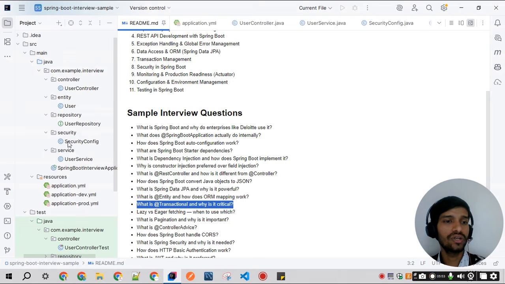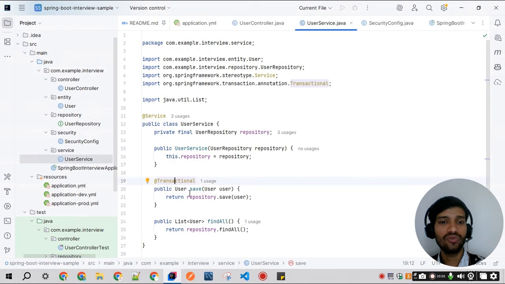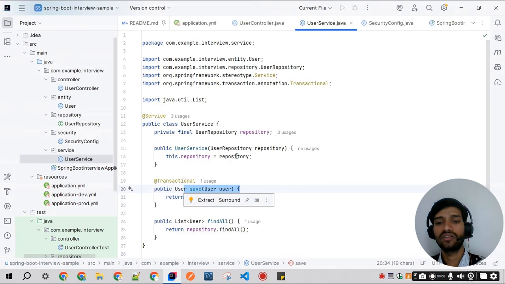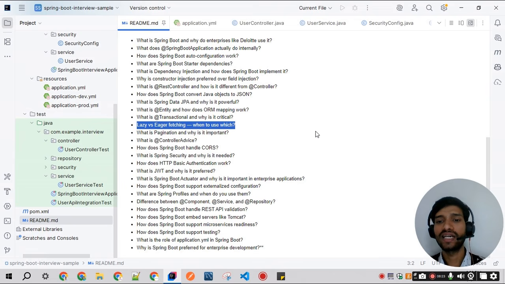So if I show you this user service, here we are using @Transactional. If any operation in this userRepository.save method fails, then this particular method will also fail. So what is the next question? Lazy versus eager fetching, and when to use which?